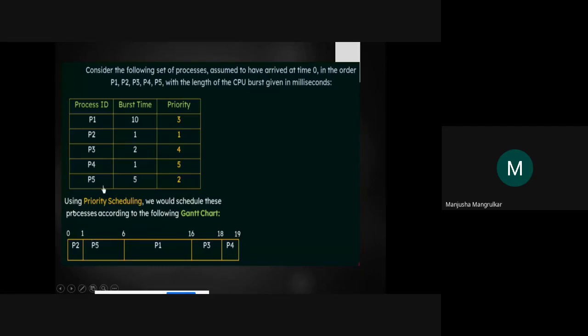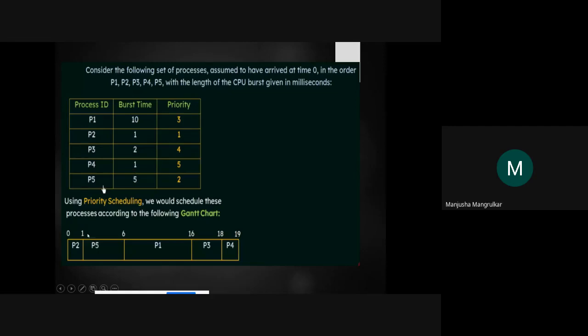So using priority scheduling, we schedule these processes according to the following Gantt chart. This is called the Gantt chart. All the processes arrive at time 0, right? But the process the CPU takes first is the one with the highest priority. P2 has the highest priority. From 0 to 1, P2 will execute. From 1 to 6, P5 will execute, because it has 5 milliseconds.